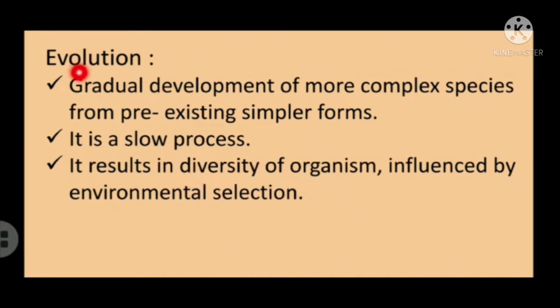So let me see what is evolution. Evolution is gradual development of more complex species from pre-existing simpler form. So from simpler form, how complex species are formed, that gradual development is called evolution. It is a slow process. So evolution is a slow process. It results in diversity of organisms. So diverse organisms are produced as a result of evolution, and the production of diverse organisms is influenced by the environmental factors. They are environmentally selected.